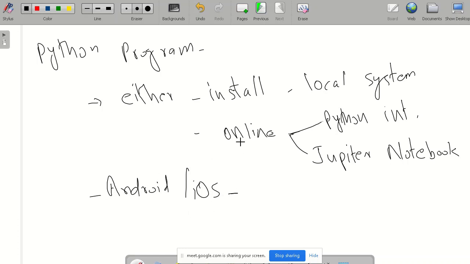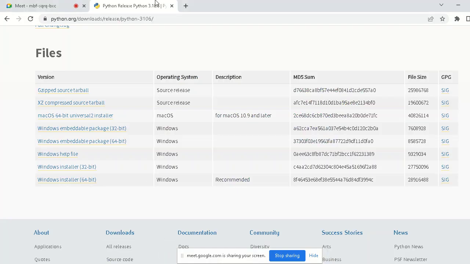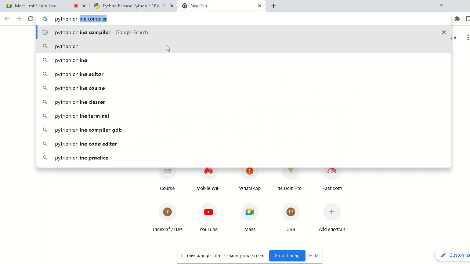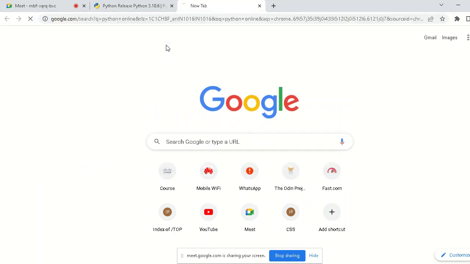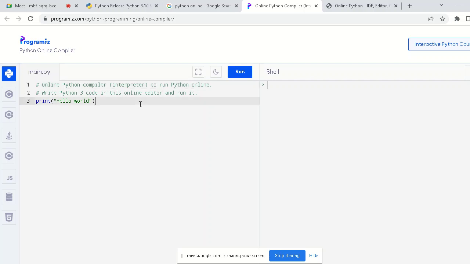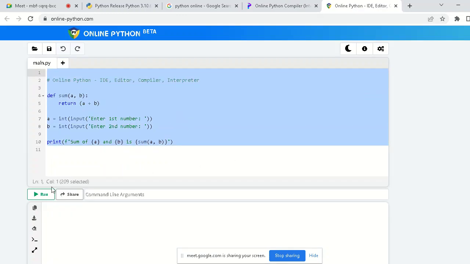If you don't want to install, we can use online software. For example, we just have to type Python online, and this will work. Here we can write our Python program, and we just have to click run. It will run our program here.